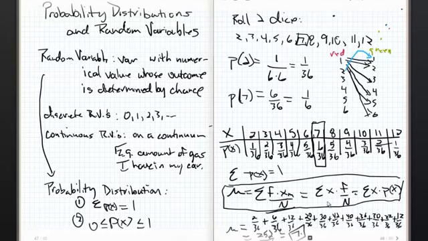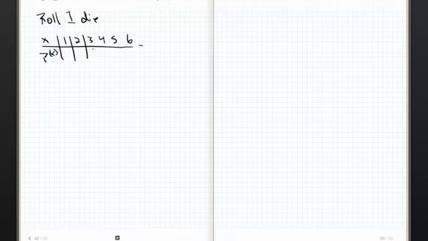Now, I'm going to show you another one. Let's just roll 1 die, and we're going to do exactly the same thing. So instead of rolling 2 dice, let's roll 1 die. We've got X, and we've got P of X. And this one's a little easier, right? Because I can only roll 1, 2, 3, 4, 5, and 6. So if I throw these in, this one gets super simple. We know that the probability of each of these is 1/6.